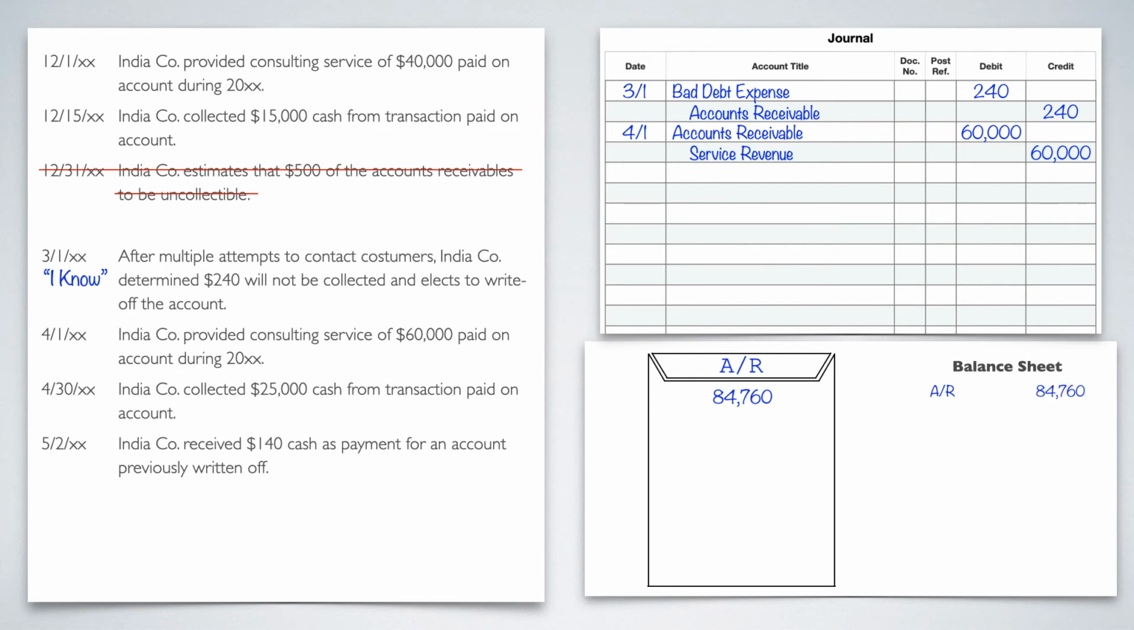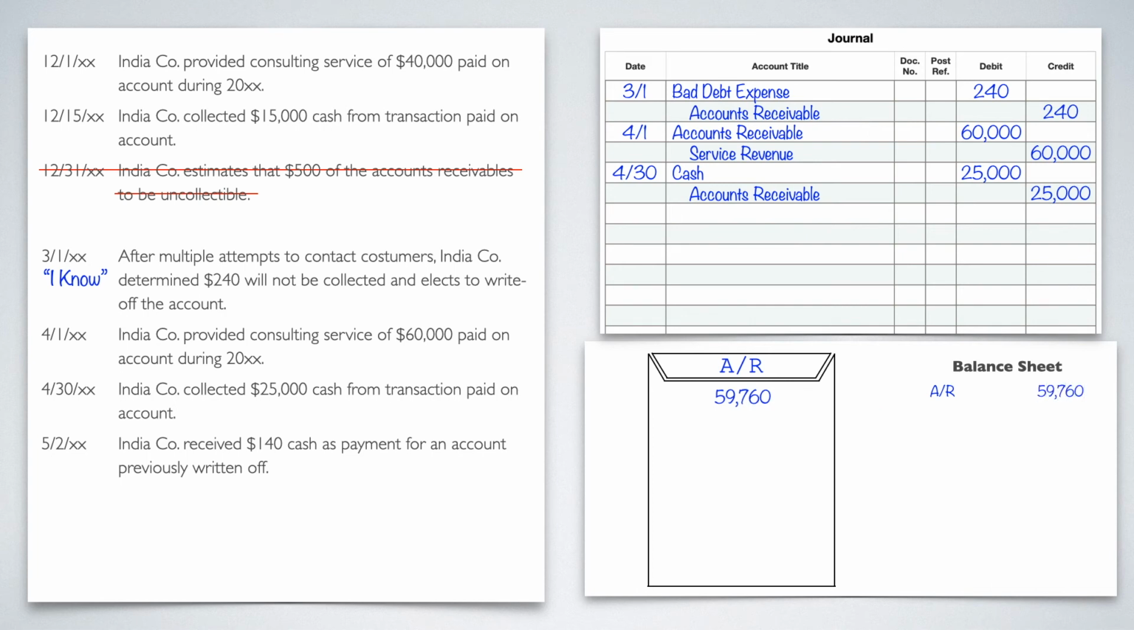4/30. India Company collects $25,000 cash. So we will do again 4/30. Cash would be debited for 25,000, and then we're going to credit accounts receivable for 25,000. These two, the 4/1 and 4/30, shouldn't be a big shock to you. We've been doing these from the beginning, really. We're going to take 25,000 out of the folder. That's going to leave us with 59,760, and again, that's what's going to be on our balance sheet.